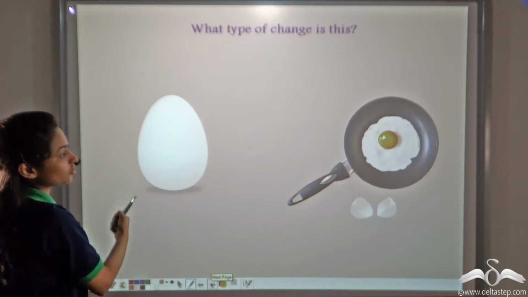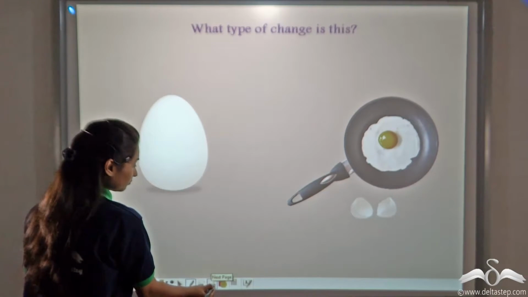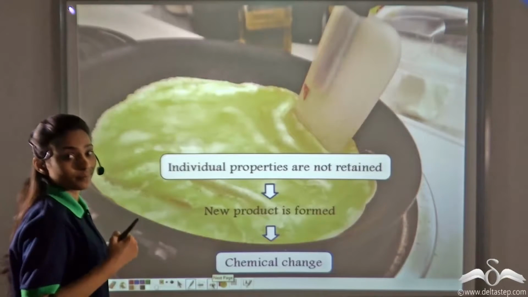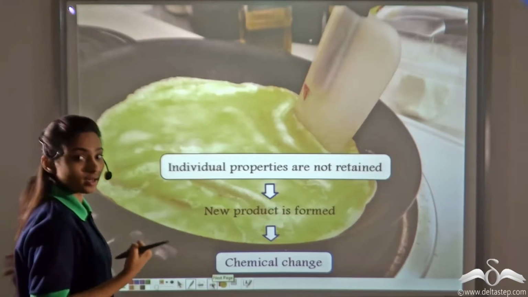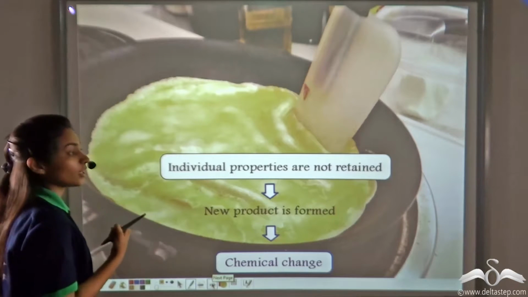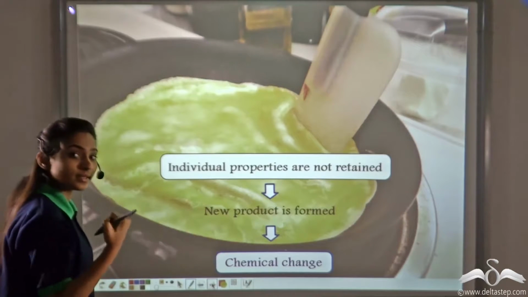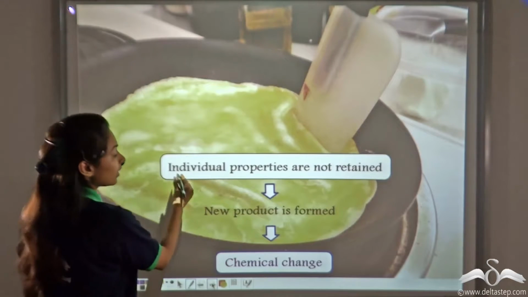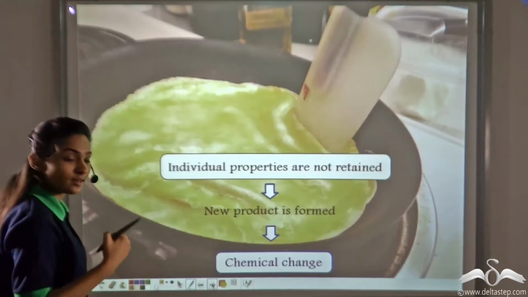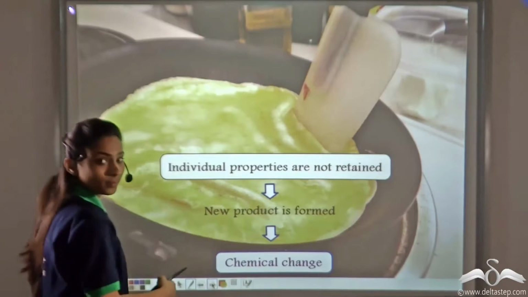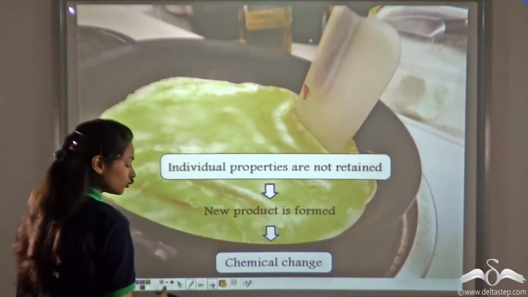Now, what type of a change is cooking of an egg? Well, cooking brings about chemical changes in food. The texture and color of food changes when it undergoes chemical change. So, cooking of an egg is a chemical change. As the individual properties of the egg are not retained, the egg converts itself and a new product is formed. The egg does not remain the same egg anymore. So, this is a chemical change.